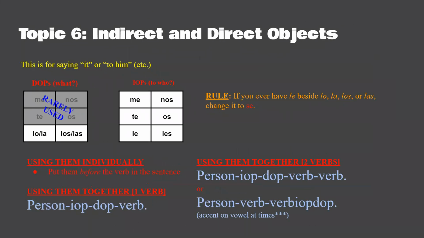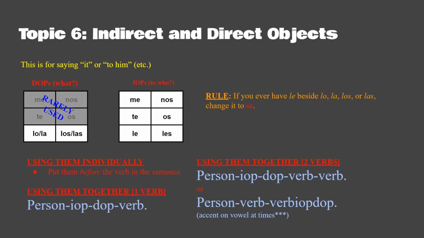Okay. Indirect and direct objects. What are these? These are if you're saying it or to him. So the direct objects are saying what you're replacing. You'll see the examples and it makes more sense, but it is like what, and you replace that with it.